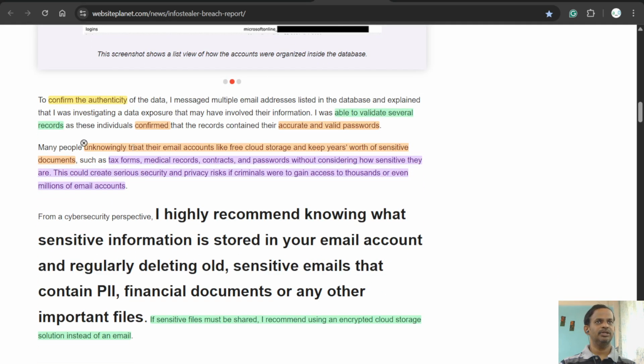Many people unknowingly treat their email accounts like free cloud storage and keep years' worth of sensitive documents such as tax forms, medical records, contracts, and passwords without considering how sensitive they are. This could create serious security and privacy risks if criminals were to gain access to thousands, even multiple millions, of email accounts.